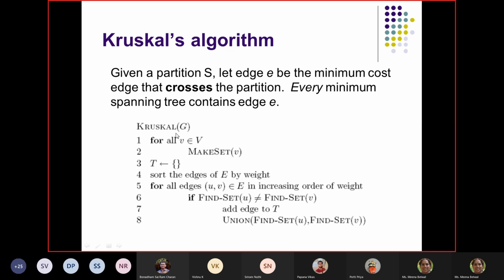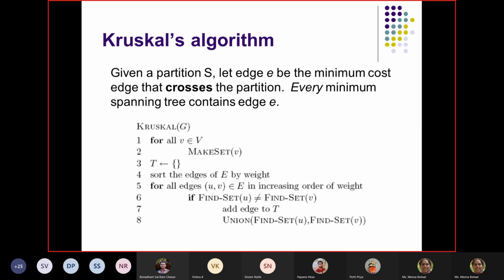Simple, very simple. Kruskal(G). We will discuss its complexity. For all v belongs to V, make set v. This algorithm only takes G as an input, and these are the first two steps. So what is make set v? We are saying make a set of nodes v. We have just represented it as one function and have not described it.